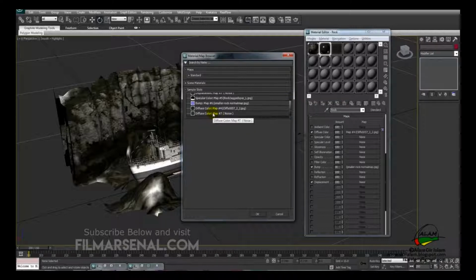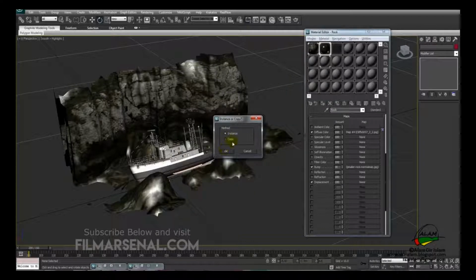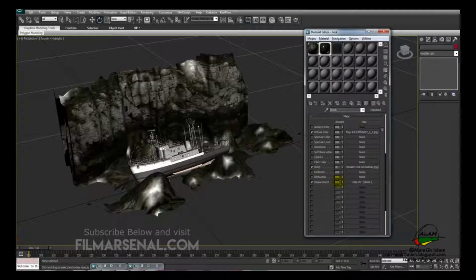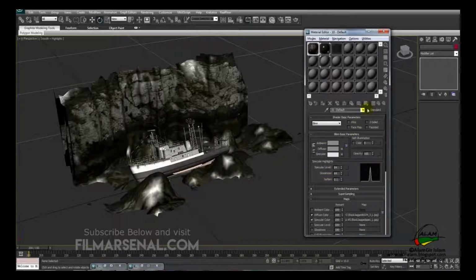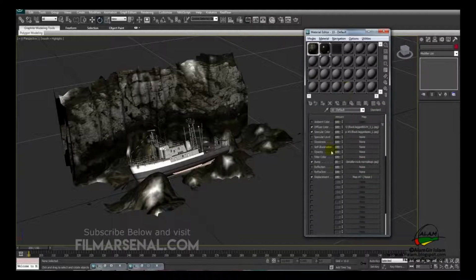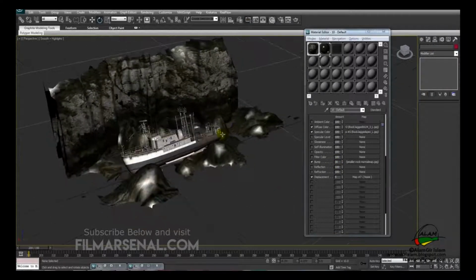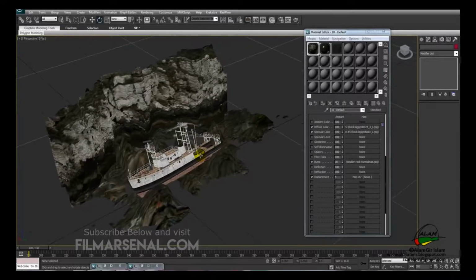So we'll select the diffuse color noise, map 7, and hit instanced. So under displacement we'll use a small amount, say 5, and we'll increase the bump to 50. And in the same way for the cliff, we'll go back to maps, we'll decrease the displacement to 5 and let the bump be 30. So in that way I have finished texturing the scene, and now we can start the render.